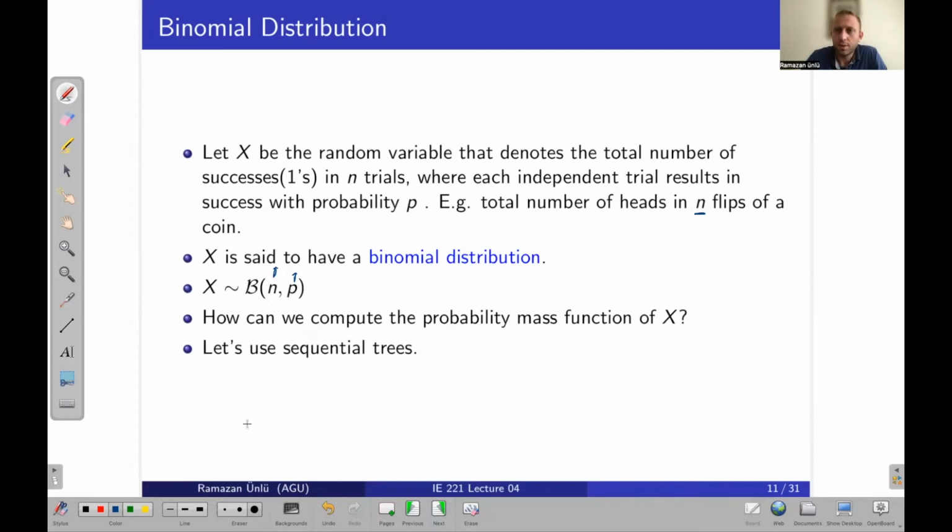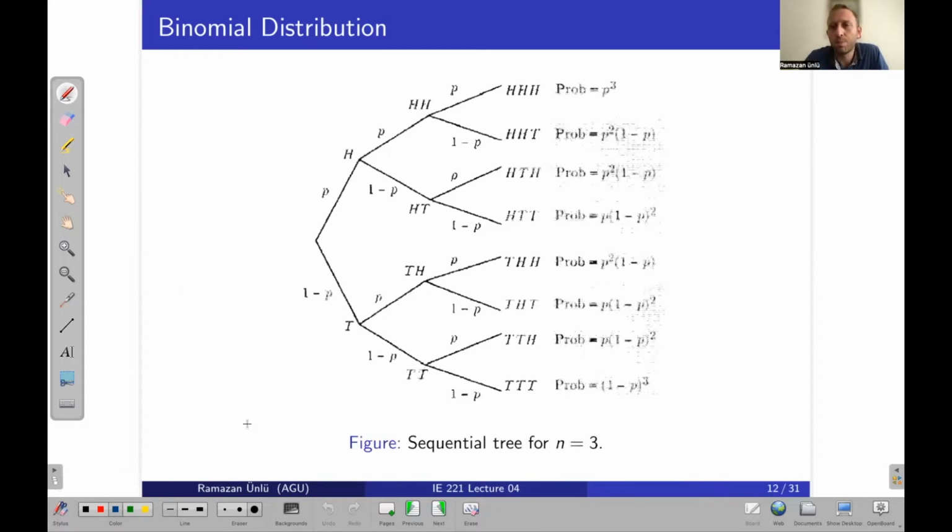So before going into the details of the PMF, let's use some sequential trees to understand the whole process. Let's say we are tossing a coin, and we don't know if it is fair or not. The number of trials is 3, and let's say the probability of success is p. So if we show this experiment with 3 trials, how will we start? Let's say this is the start point, okay?